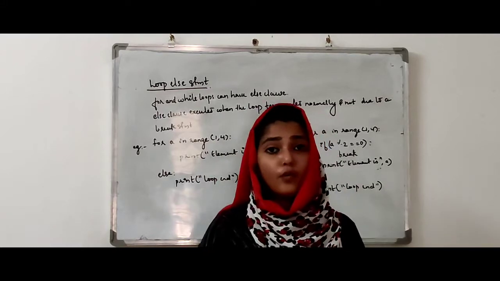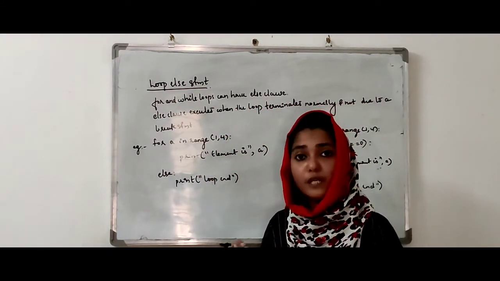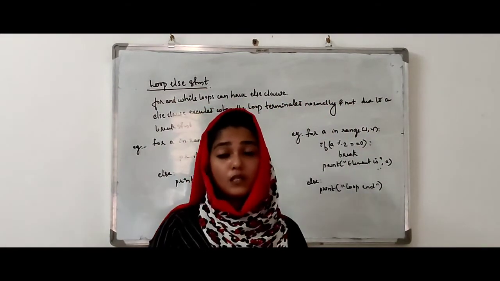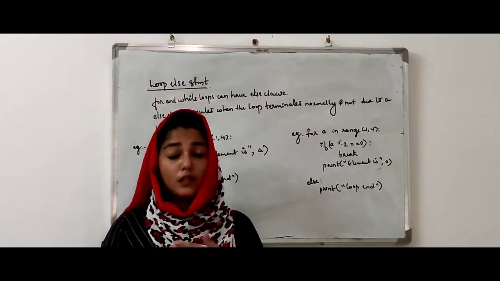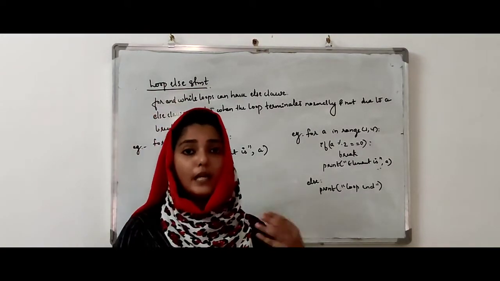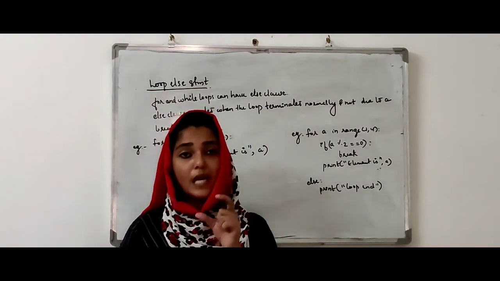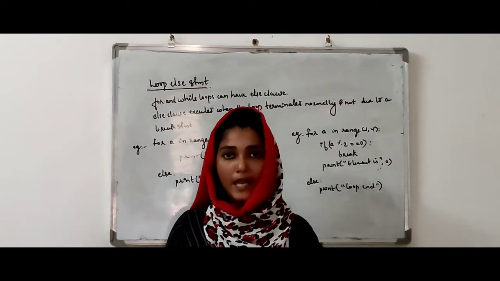Each of the for loop and while loop can have the else clause, which is different from the if else clause. Then what is the working of the if else clause? If the condition is true, it will execute the if body part. If the condition is false, it will execute the else body part, which means at a time only the if part or the else part will execute.